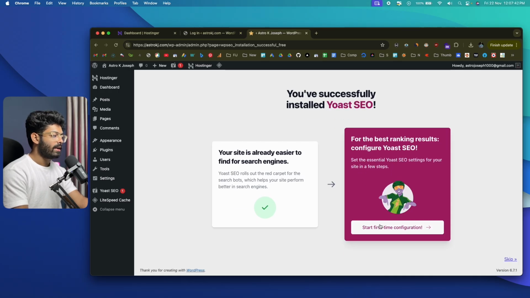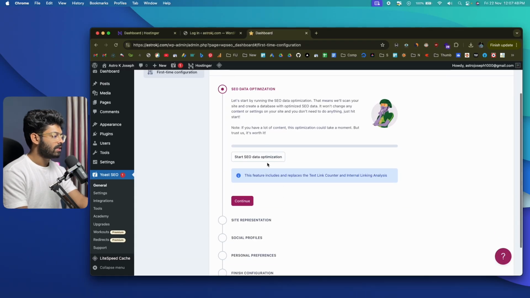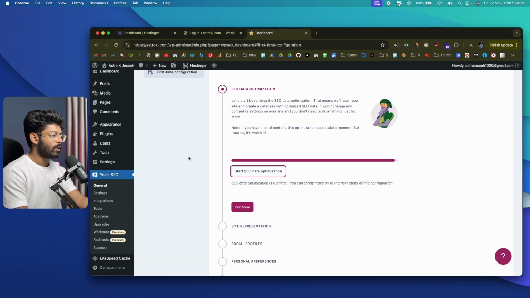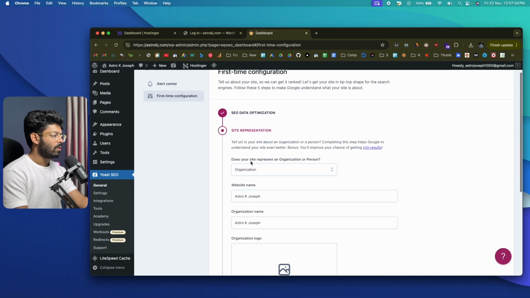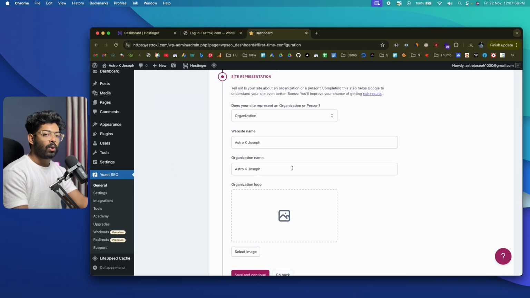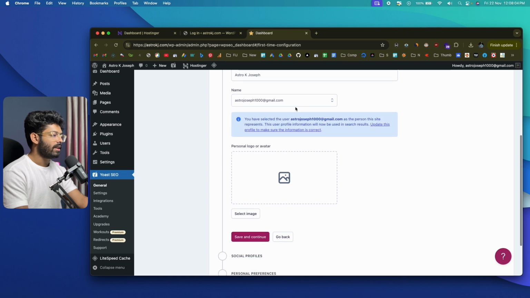Now you can click on the start first time configuration option to quickly configure the plugin. So let me close this one. And the first thing is to click on the start SEO data optimization option. And next I'll click on continue. And now you can configure how you want your website to look in Google search. Does your site represent an organization or a person? For now, I'll click on person, website name, select a user, this one. And again, if you want to, you can change the username. So you can change this username to a name. Okay, I'll show you how to do that in a bit.